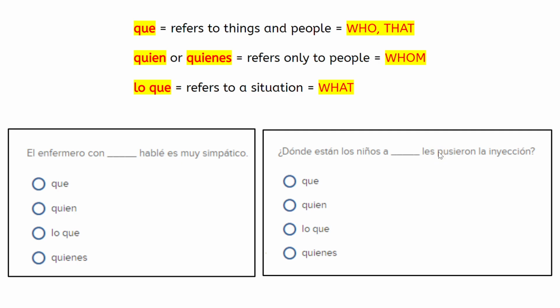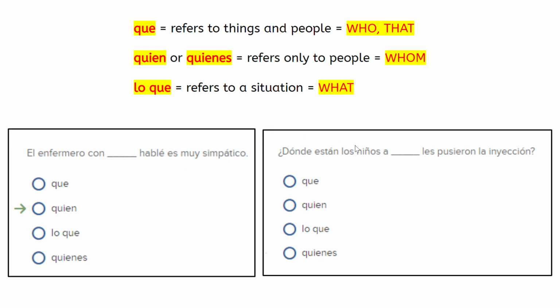El enfermero con blank hablé es muy simpático. The nurse with whom I spoke is very nice. Well, we're talking about a person, so which one are you going to lean towards? Is it going to be quién or quiénes? Well, who is the person we're referring to? It's a singular person, so it'd be quién. The nurse with whom I spoke is very nice.